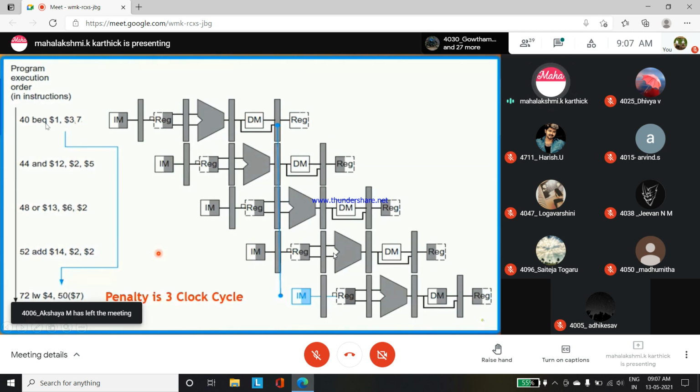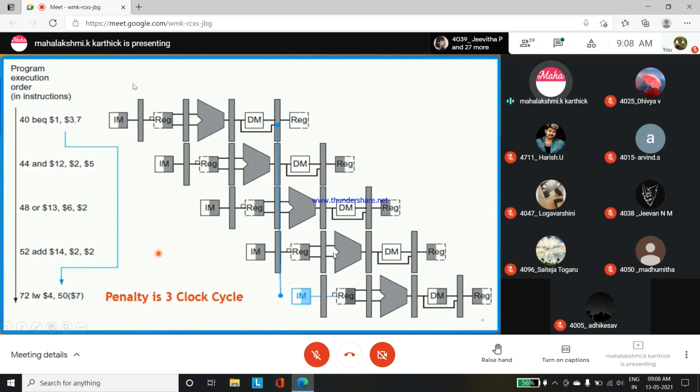Otherwise, if most of the cases it is not taken, it is better to flush the instructions in the pipelining. We use these prediction schemes to predict that, just to avoid the other instructions under the pipelining stage, and so we can focus on the first instruction being completed on time by knowing its target address.